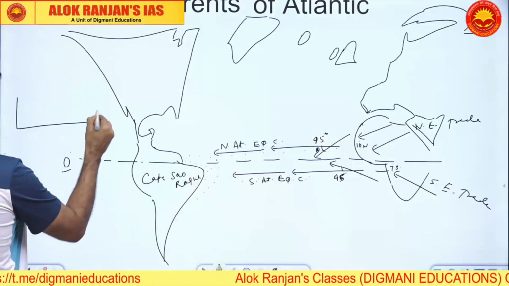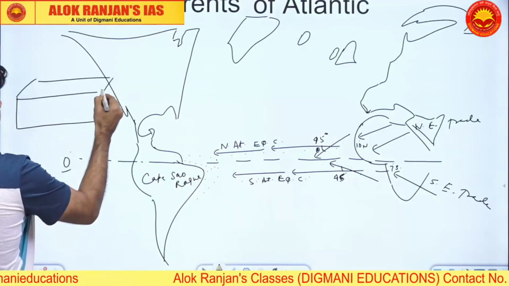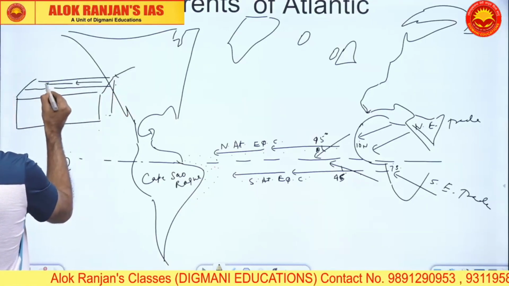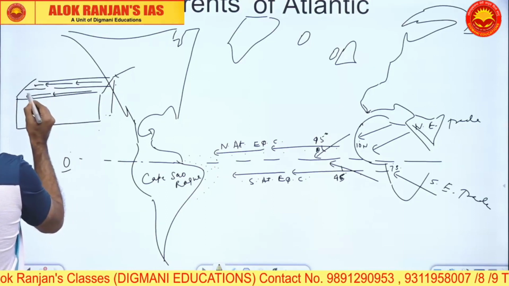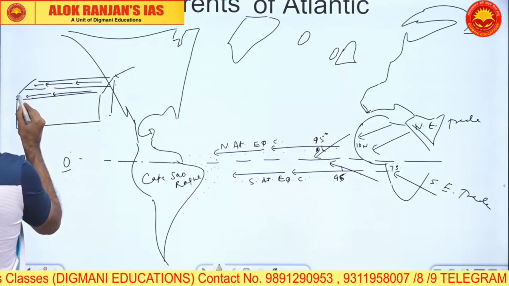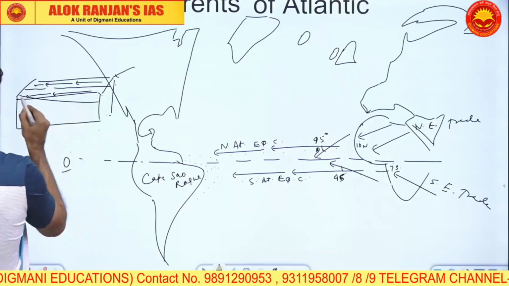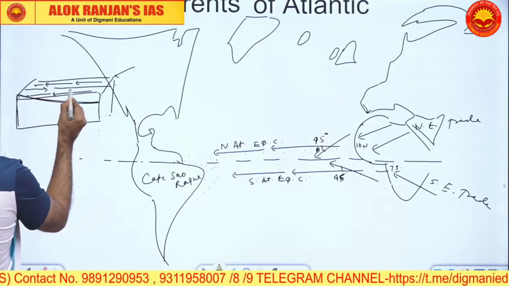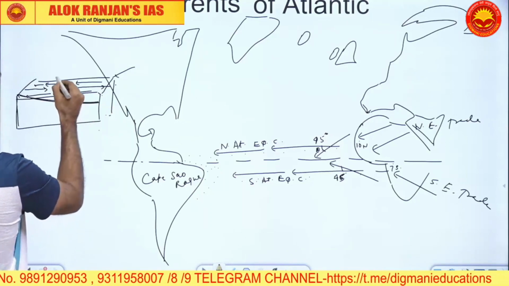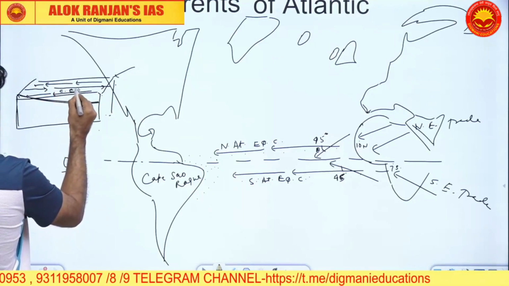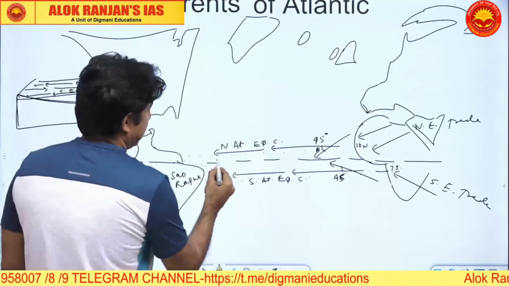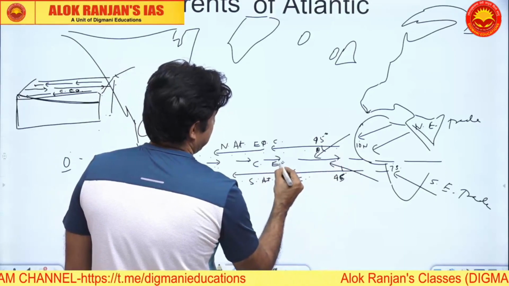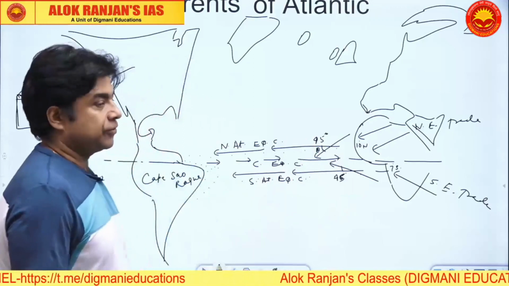If you see in this diagram, there is a simple diagram being drawn to explain this phenomenon. This is your equator. These are the trades. So this is your north equatorial. This is your south equatorial. And here, there is a piling of water. This is how the sea level will be. There is a piling of water, so the piled up water returns back. So here this will be called the counter equatorial current. So we have three currents.